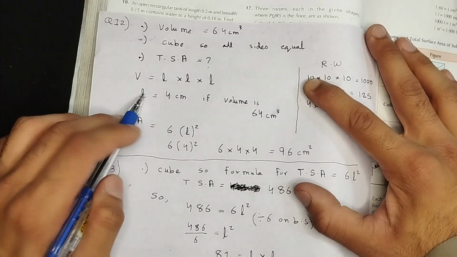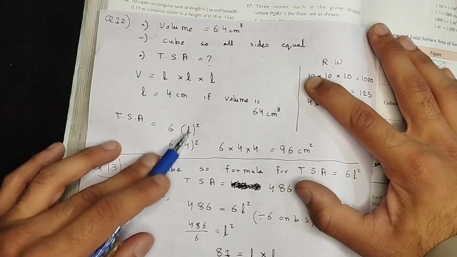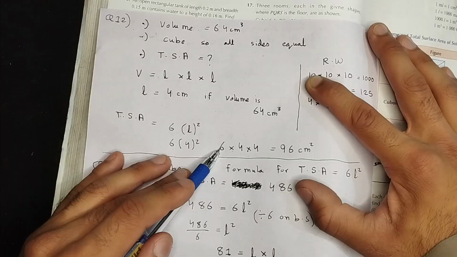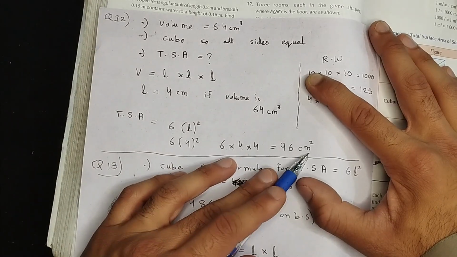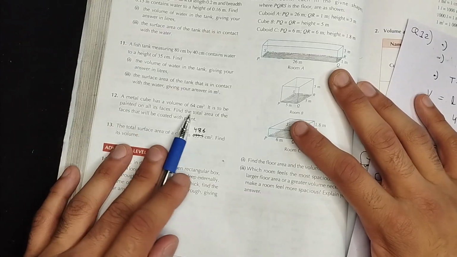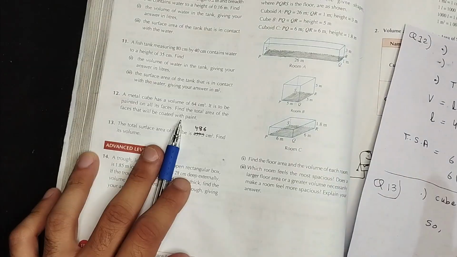Once you know the length, you just have to put it in the formula. Total surface area is equal to 6 multiplied by L square. We know the L, which is 4. So 4 square is 4 multiplied by 4, which is 16. So 16 multiplied by 6 will give you 96 square centimeters. It doesn't ask us to convert it in any units, so that's basically the total area of the faces that will be coated with paint. That was question number 12.